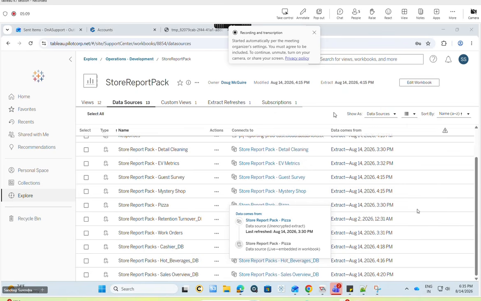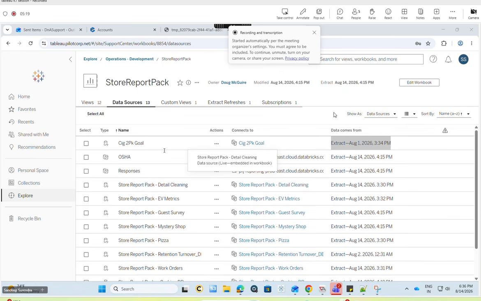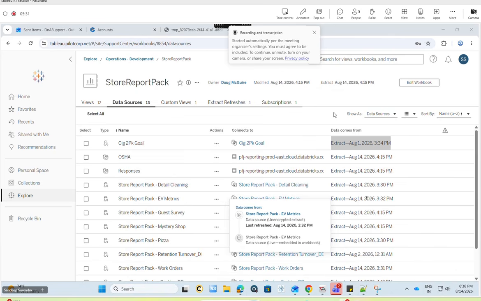So when you reach out to Christina regarding refreshing the data sources, do you mention specifically which data source, or you just mention the report? No, she will do all. You can just ask, can you please refresh the data sources of Store Pack, QSR and 13 Week. 13 Week is live, so not required. Once 13 Week is up, automatically it will pick up. The data source is live, we don't need to refresh it.